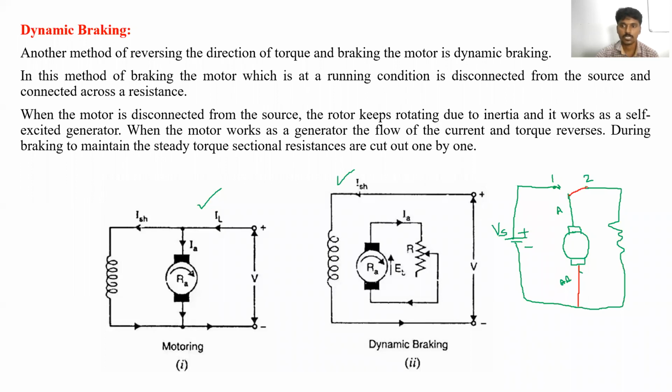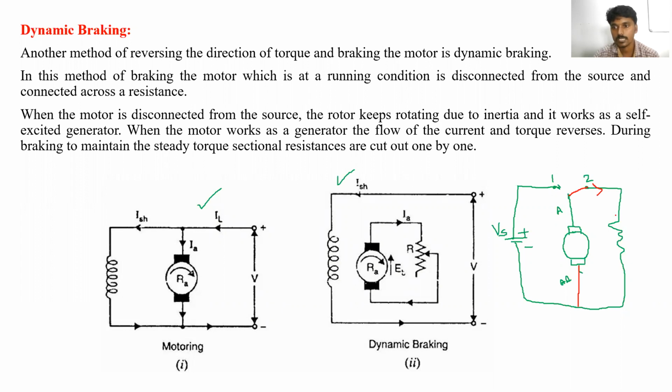So the switch position is moved toward the second position. Whenever this supply is disconnected and the switch is moved to the second position, then what will happen?